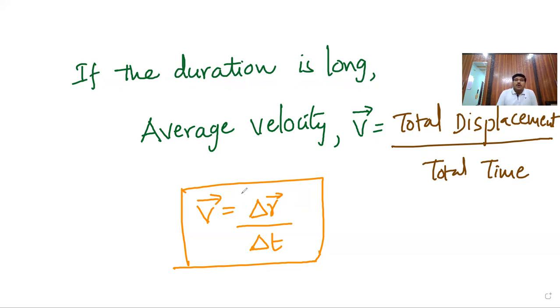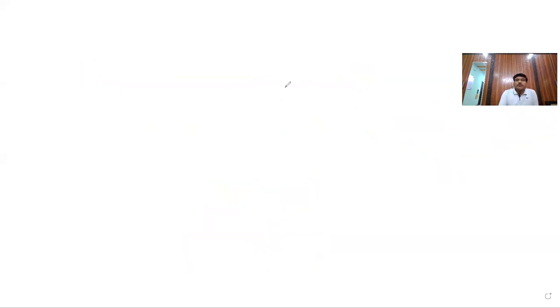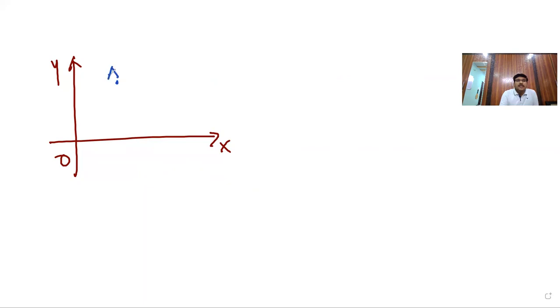Now observe carefully. In the previous session, we have seen about the position vectors. Let us say this is x-axis, this is y-axis, this is origin, and an object is present here at A. The position of the object is indicated by position vector OA bar.